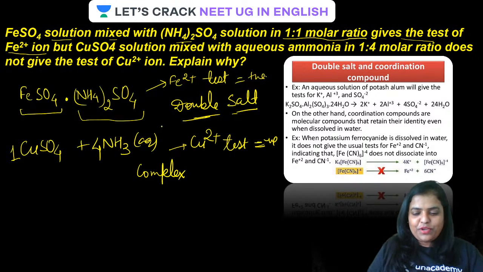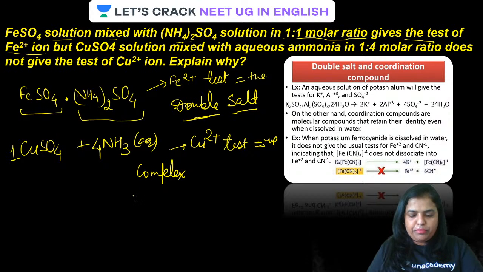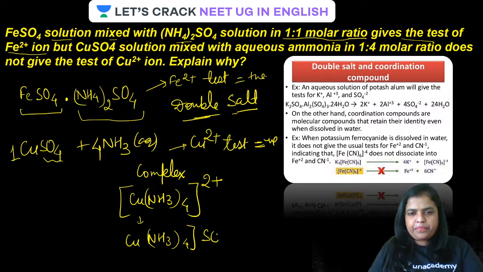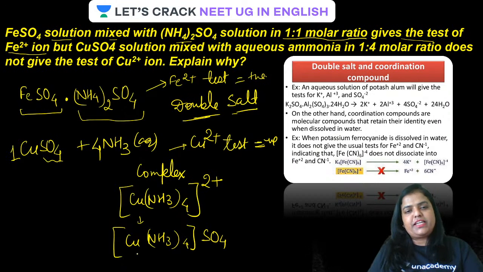Okay, guys, so it is going to form a complex. Is that clear? The complex so formed is going to be [Cu(NH3)4]2+. So you can say it is a complex ion, and this sulfate ion will further get combined, and the complete complex will be represented this way. Is that clear? Because copper is present inside the coordination sphere, guys. Therefore, it is not going to give the test.